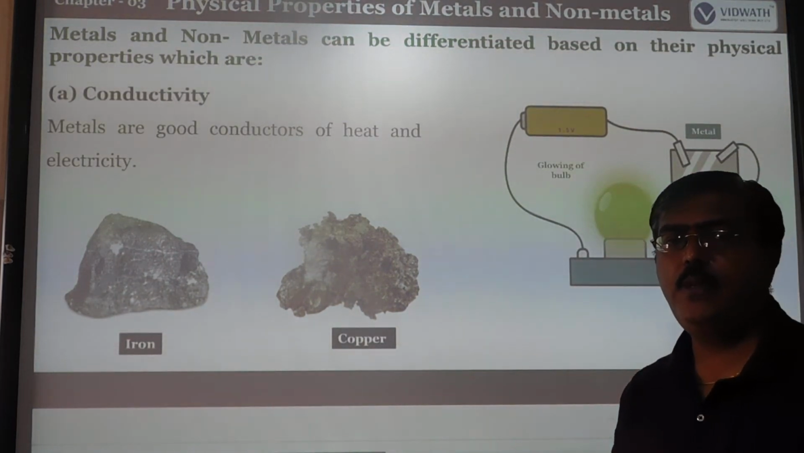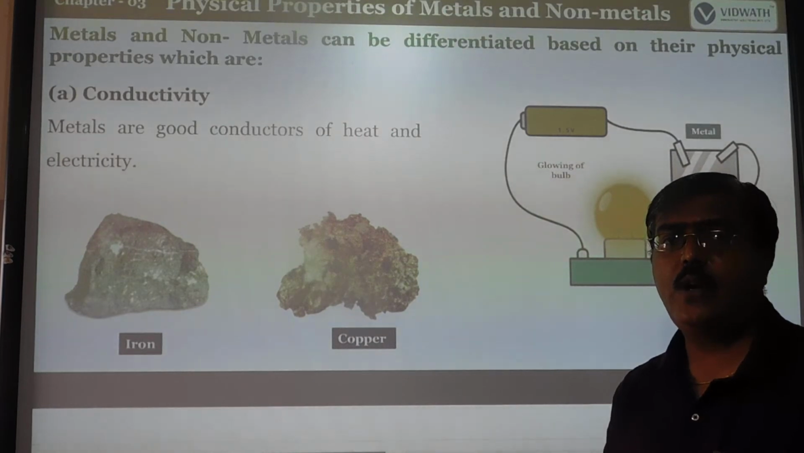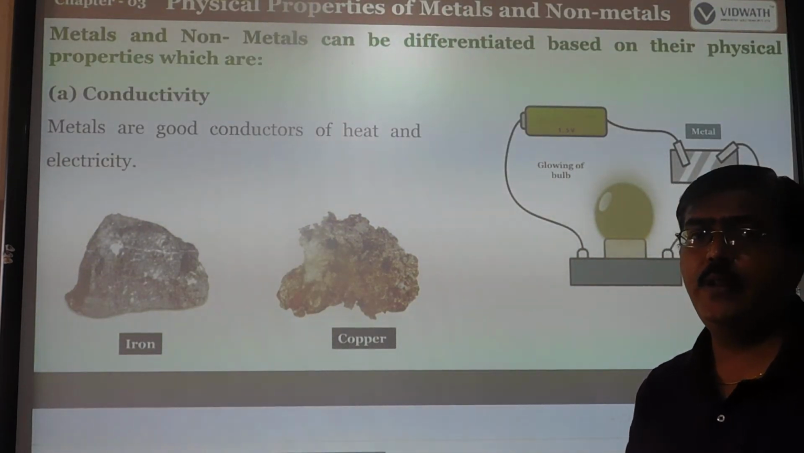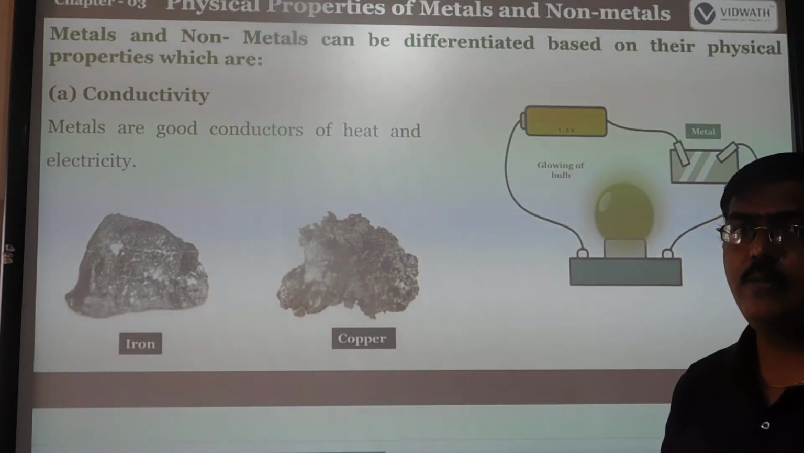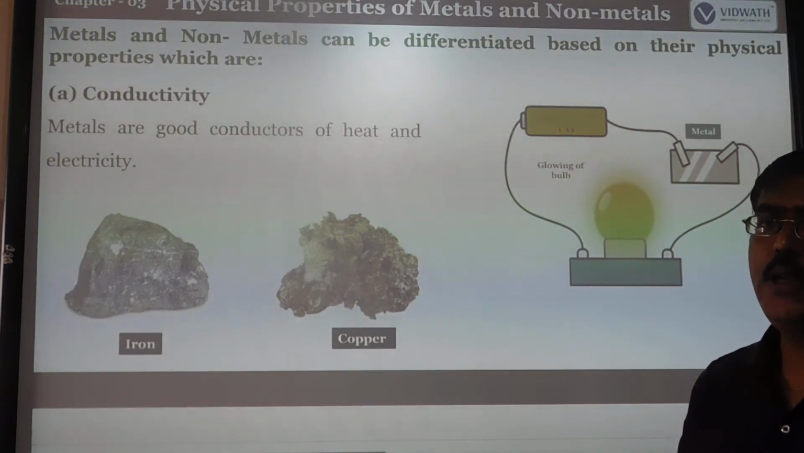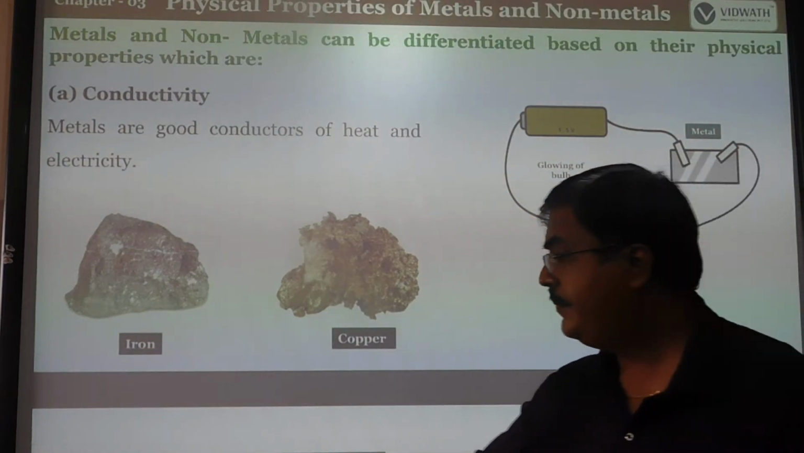In our home, we can see copper wire being used. This is the main example of metals used in wires, because they conduct electricity and heat well.